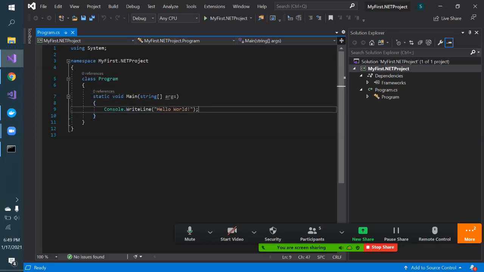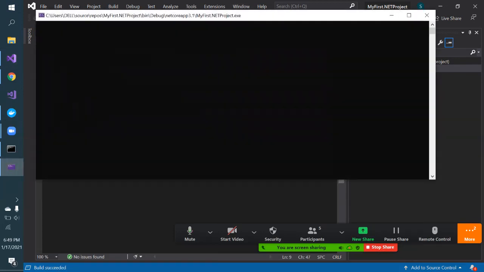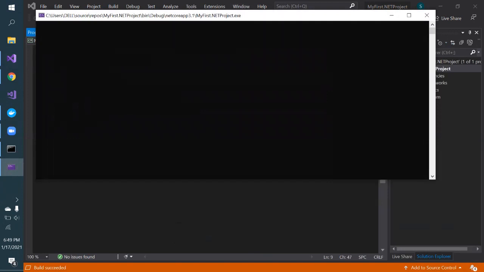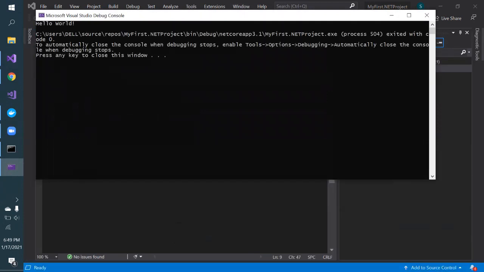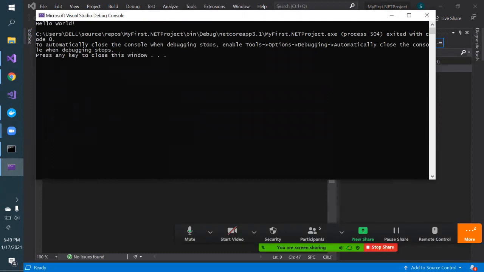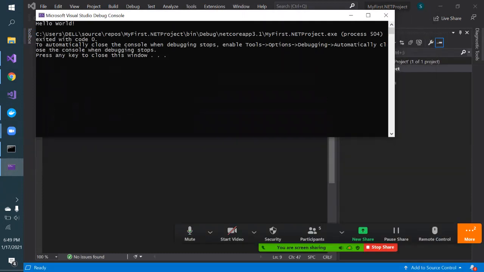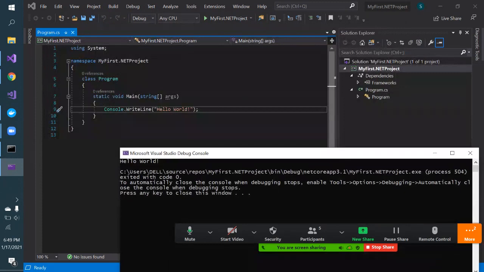The next question you may ask is how to run this program. I'm not doing anything, just printing Hello World. There is one green button. If you click on this button, it will compile the program. Compile means it will check whether there is any syntax error, whether your program is correctly written. If there is some syntax error, it will throw an error to you on the prompt. See, it is just printing Hello World. Whatever we have written, it is just printing it.